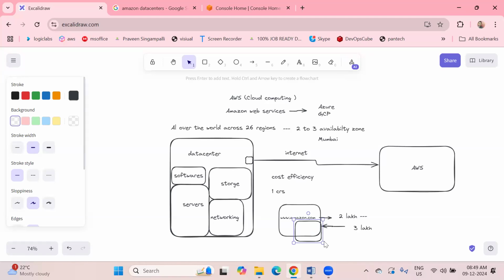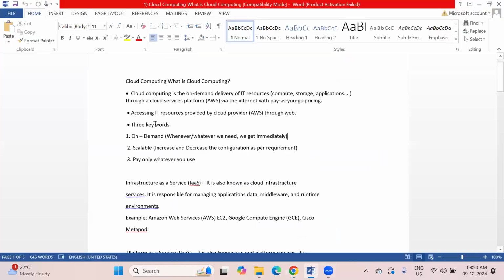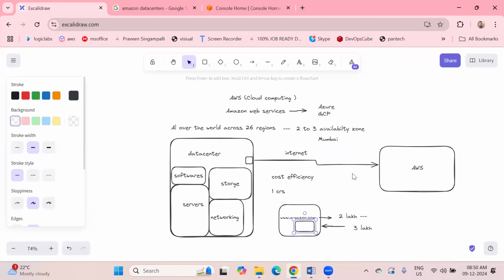Suppose again 4 lakhs customers come, you can increase your configuration again. Suppose it goes from 4 lakhs to 3 lakhs, you can decrease your server configuration. That is called on demand. Whenever and whatever we need, we can get it immediately, which we don't get with on-premises.